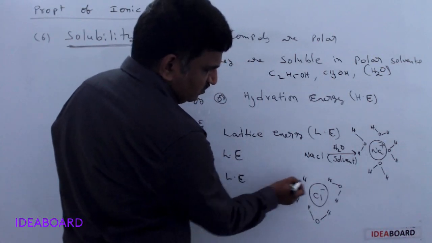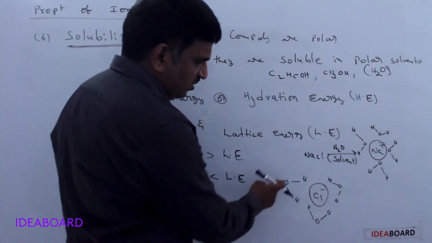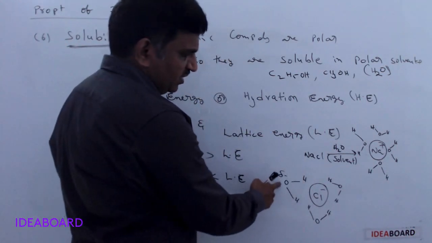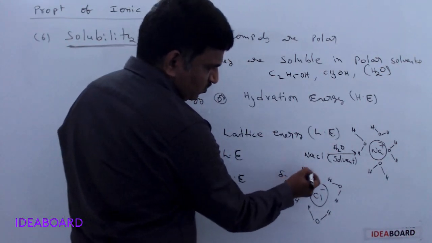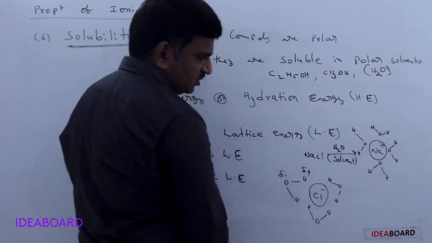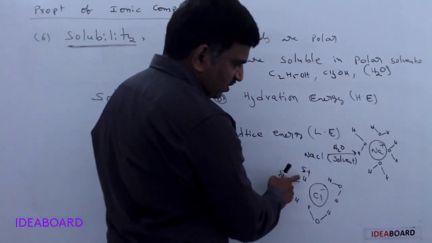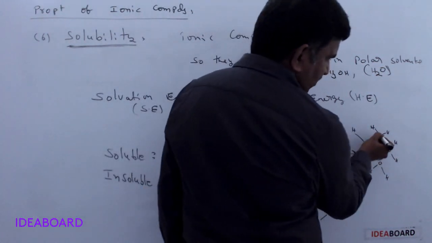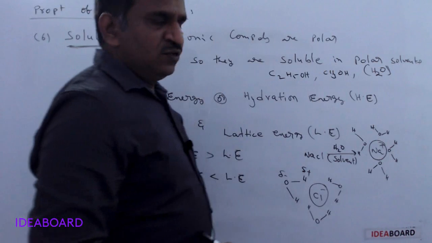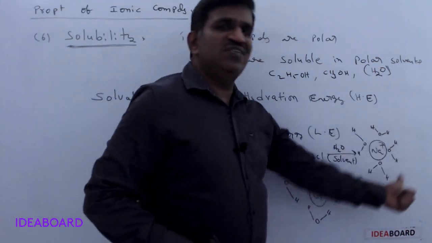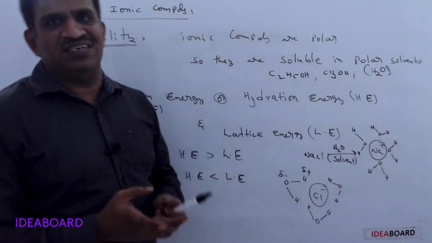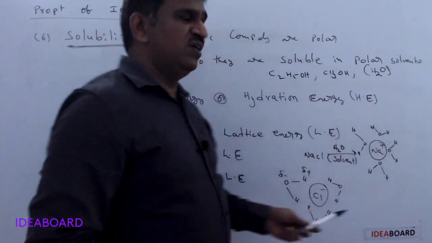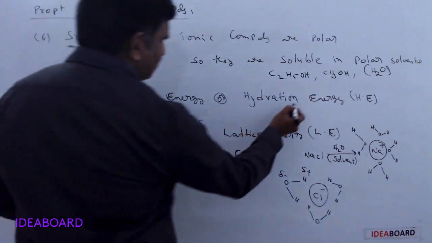Oxygen is more electronegative, so it gets a negative charge, and hydrogen is less electronegative, so it gets a positive charge. So the positive part is attracted by the negative ion, and the negative part is attracted by the positive ion. This accumulation of water molecules occurs in a solvent, and this process of accumulation is called hydration.